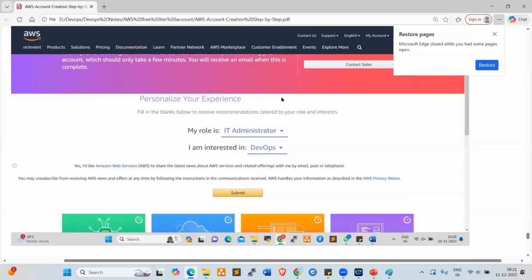look at here. So my role, I am interested in, you can select here, IT administrator or DevOps engineer or cloud engineer, whatever you want to select, you can select. So interested in DevOps or cloud or multi-cloud, whatever you want. Choose, you can choose here, right? So click on submit. Once you submit this, account will be successfully created. Once you submit this, you need to get one more message. Yeah, account is activating. Okay. You need to wait for 30 minutes to activate the account, complete account, right?